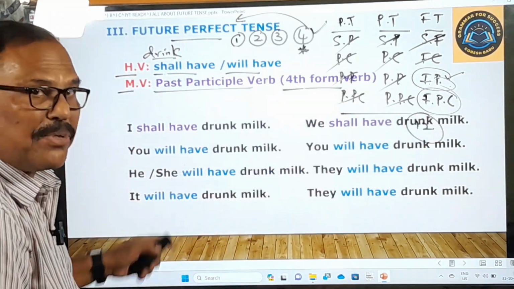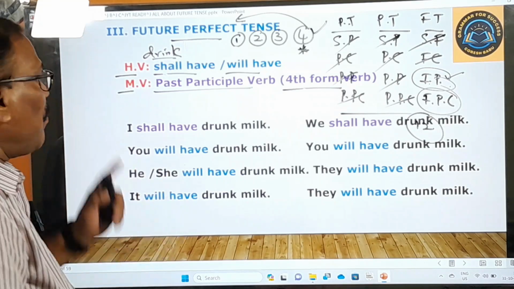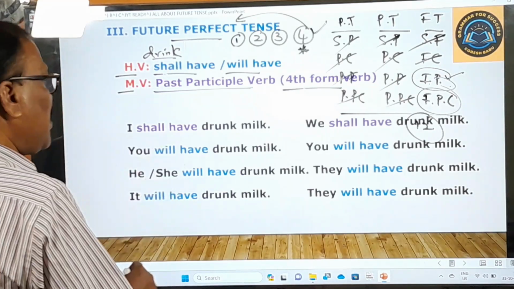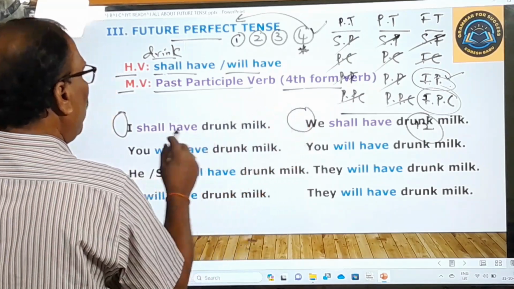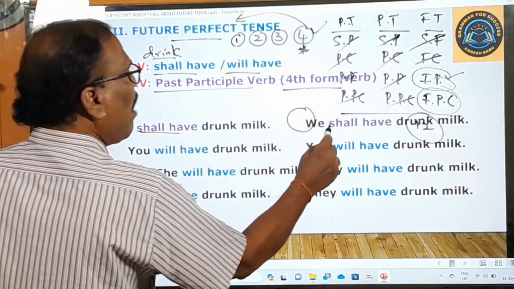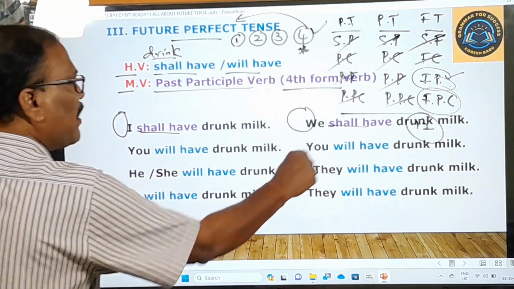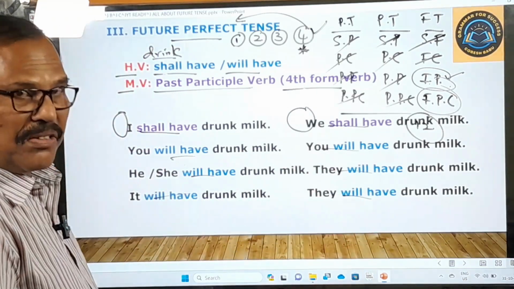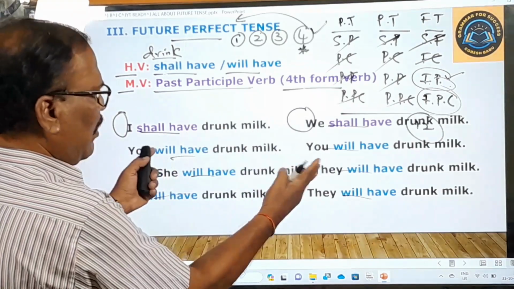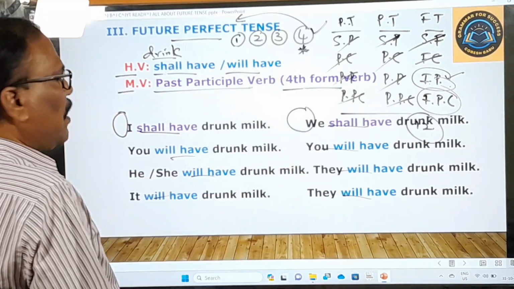Now, if you have observed this shape of the tense, what do you understand from this? You understand that only in the first person singular and plural the helping verb shall have is used, and in all other persons the helping verb will have is used. This is only the shape of the future perfect tense.